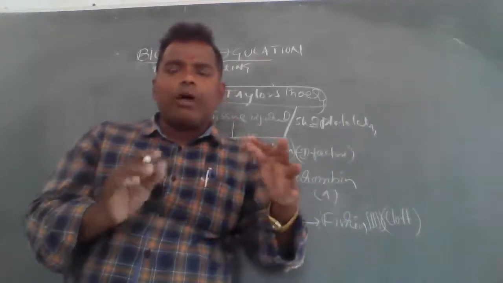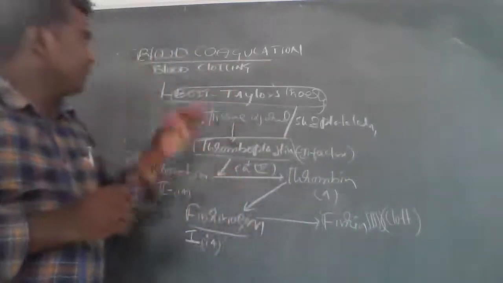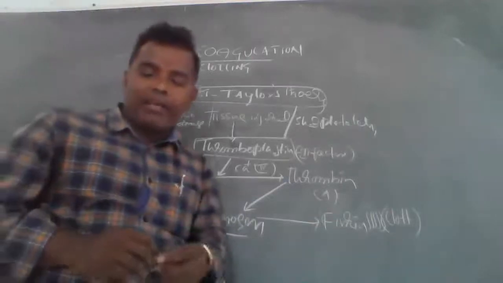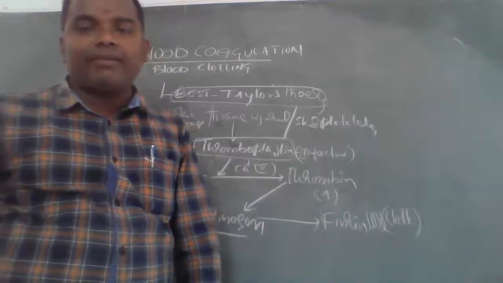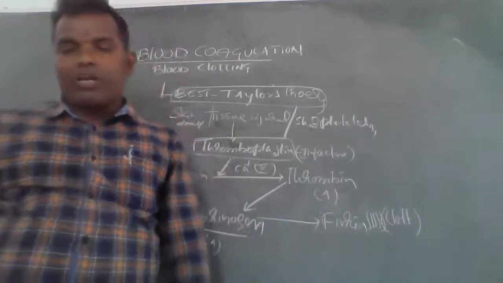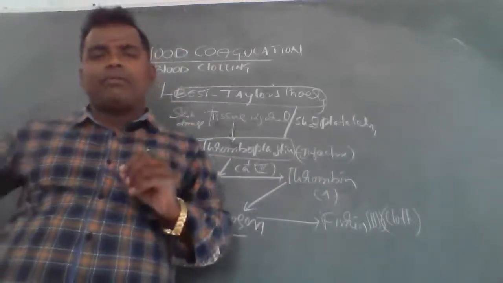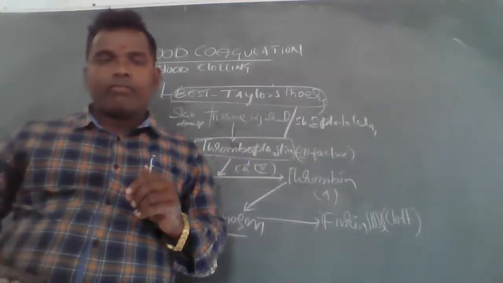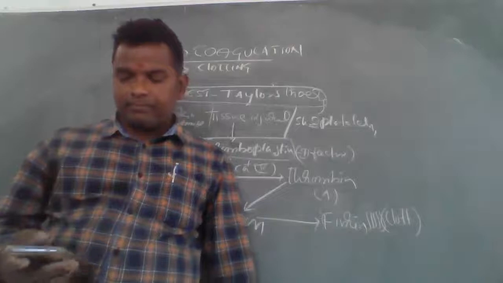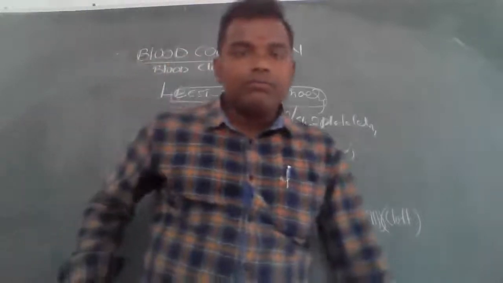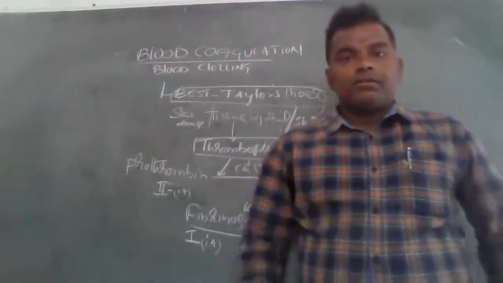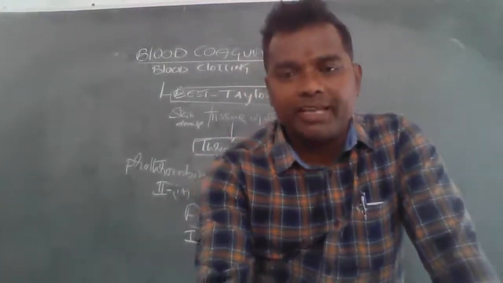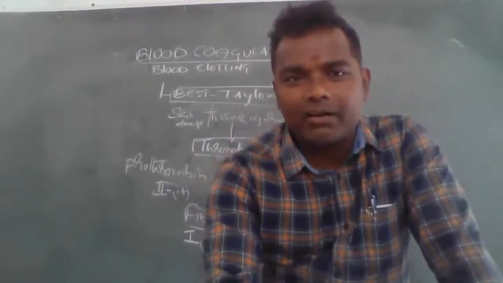I hope all of you understand this mechanism, right? So come on, tell me the mechanism of Weston-Tyler theory. Anybody, one person can say. Nobody can say? Are you there or not?